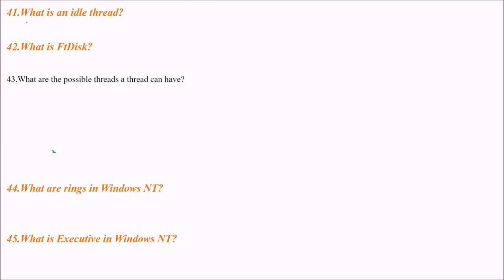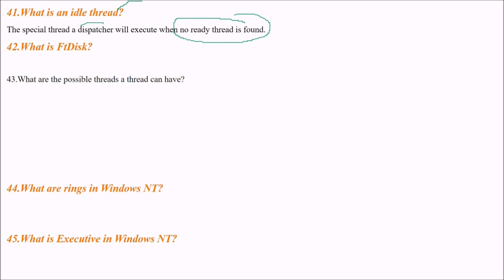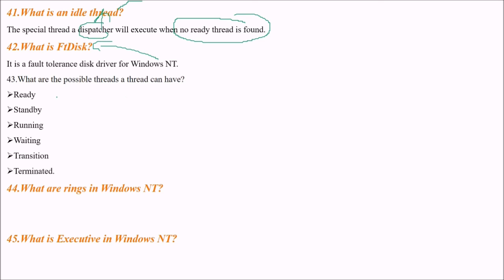What is an idle thread? A special thread a dispatcher will execute when no ready thread is found. So the dispatcher does this idle thread. What is FTDisk? It is a fault-tolerant disk driver for Windows NT. What are the possible states a thread can have? Ready, standby, running, waiting, transition, terminated.